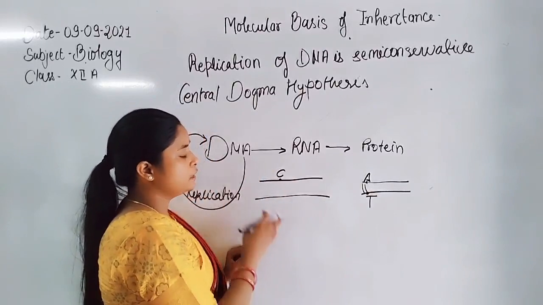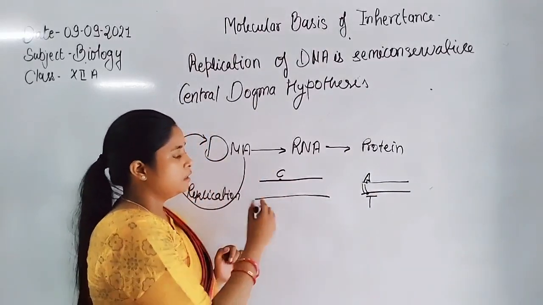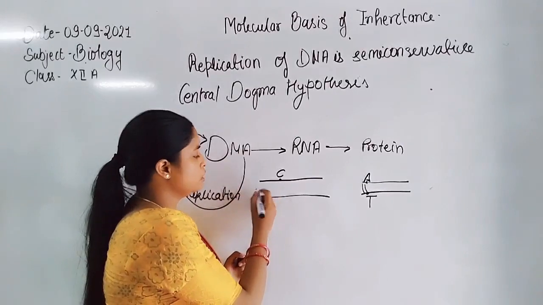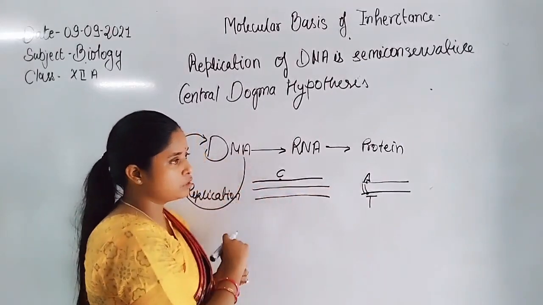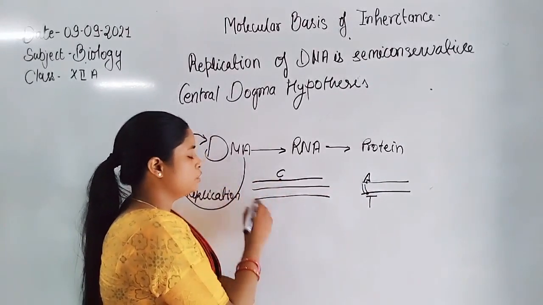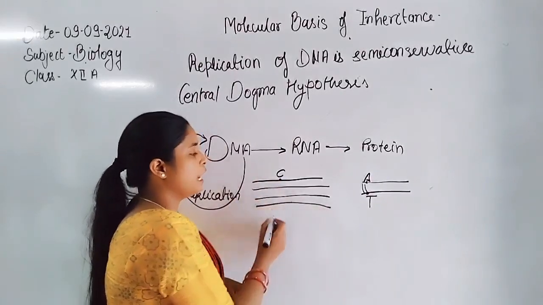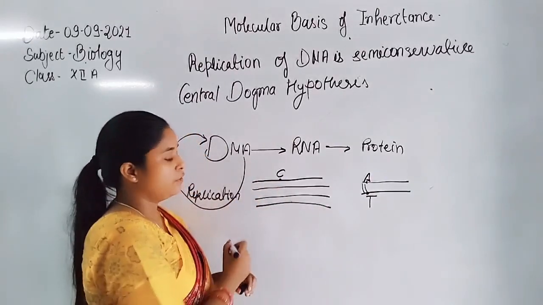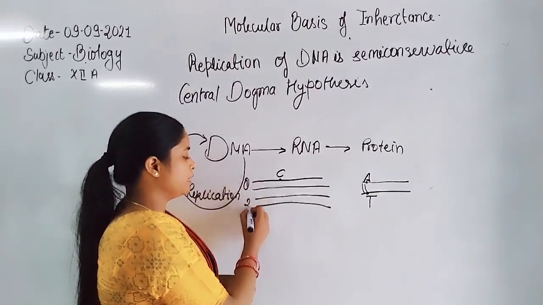That's why, due to the rule of complementarity, the new daughter strand is always synthesized with respect to the nitrogenous bases present on the parent DNA. For example, during the synthesis of a new strand of DNA, each new DNA has its parent DNA. Here is one parent DNA, and this one is another parent DNA.